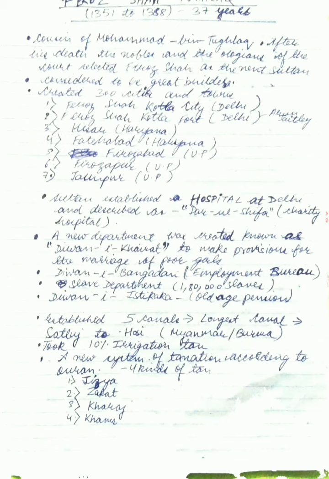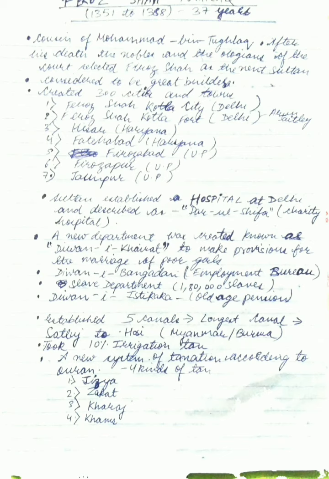And he also created a new department known as Diwani Khairat, to make provision for the marriage of poor girls. Diwani Bangadan, an employment bureau, was also created by him, and a slave department, where 1,80,000 slaves were there, was also created by him. And Diwani Istikaka, the old age pension department, was also created by him.